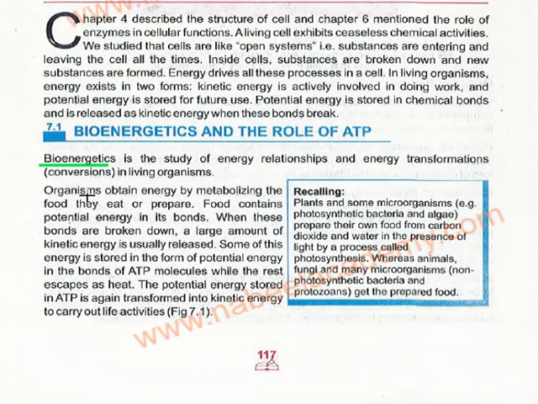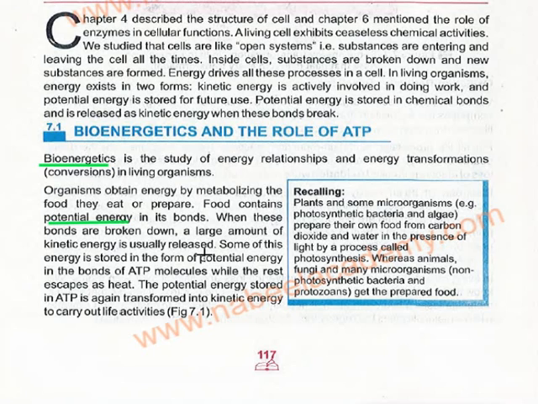Organisms obtain energy by metabolizing the food. Actually we eat food and we metabolize it with the help of catabolism. Catabolism means when we gain energy, when the energy is released in a process. When the food is broken down, we release energy because there are bonds inside the molecules of the food, and potential energy is stored in the bonds. When these bonds are broken down, a large amount of kinetic energy is usually released, that we have already discussed earlier.